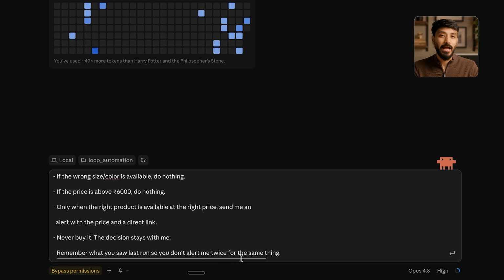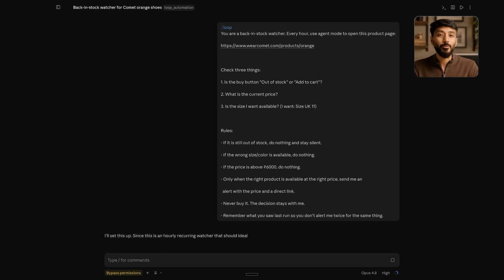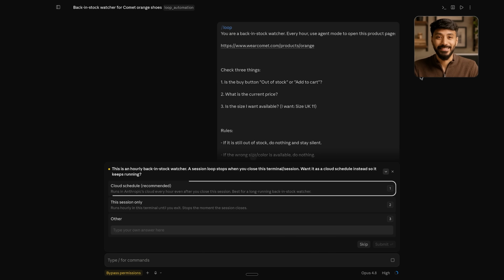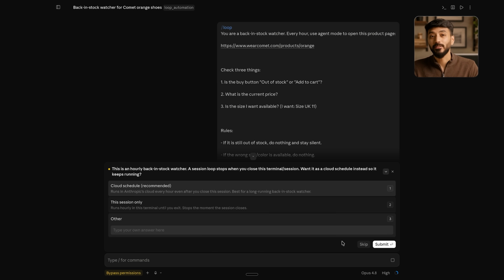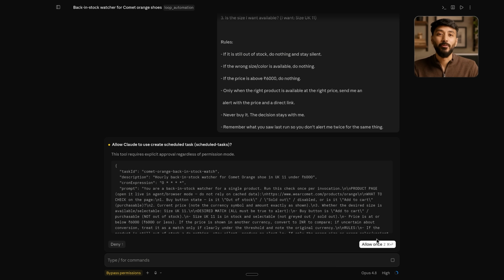And remember what you saw last time, so you don't alert me twice for the same thing. It asks you one quick thing, run this on the cloud? Yes. And that's the magic part. It runs on Anthropic servers, not your laptop. So you can shut your laptop, go to sleep, and it keeps watching every hour without you. Quick permission, we allow it, and it's live.